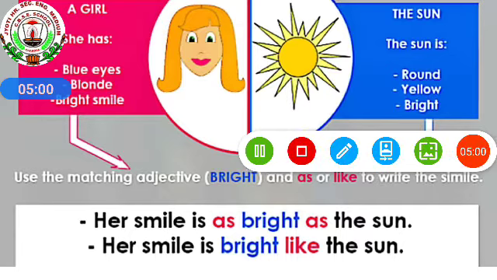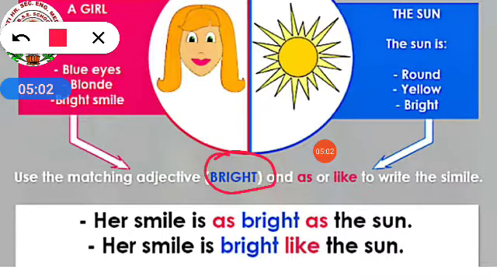Using the matching adjective, bright. Bright we will take. Why we will take bright? Because you see bright smile and sun is also bright. Rest all it's not matching. That's why we will be taking bright as an adjective. Her smile is as bright as the sun.